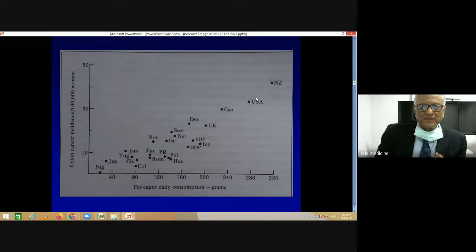If you look at this, you'll find that there is some kind of linear relationship. As the consumption of red meat increases, the colon cancer incidence is also increasing. So in New Zealand, which has the highest consumption, you have the highest incidence, and in Nigeria, which has the lowest consumption, you have the lowest colon cancer incidence. So this kind of correlational study is one of the earliest kinds of studies, where there is a tentative hypothesis that there may be some relationship. But remember, this study has been done in populations. It has not been done in individuals.